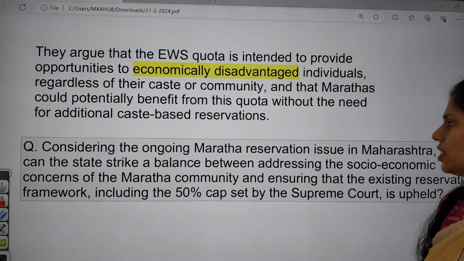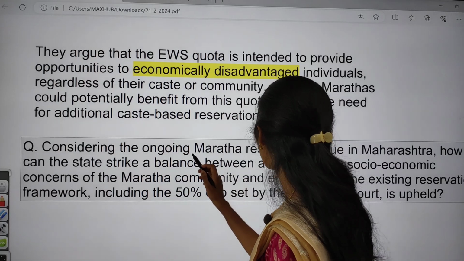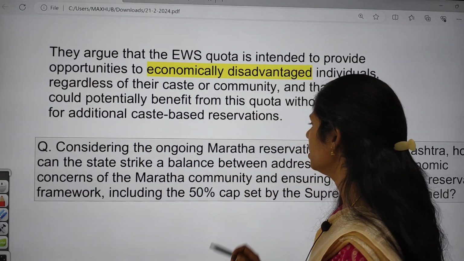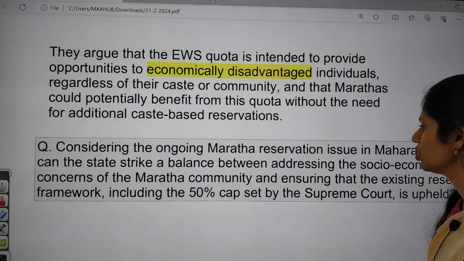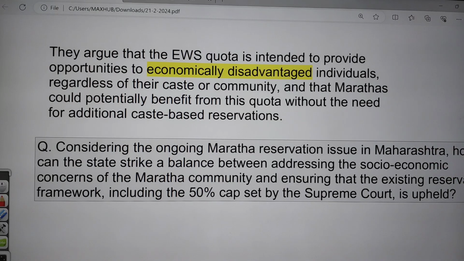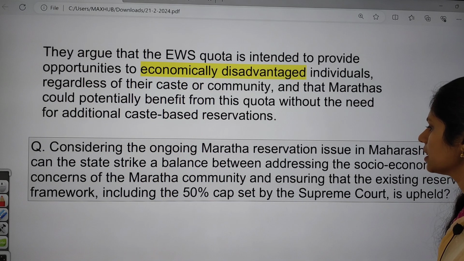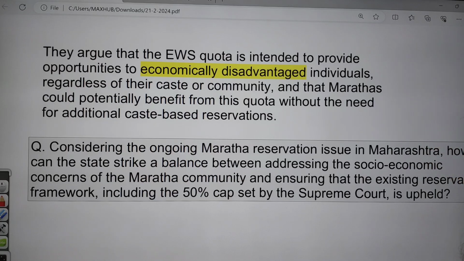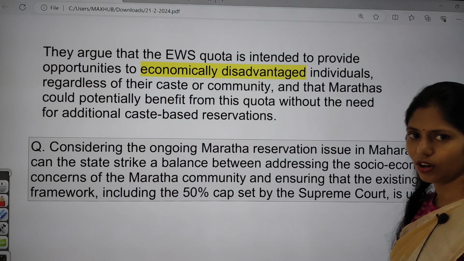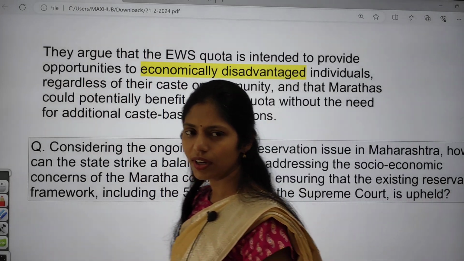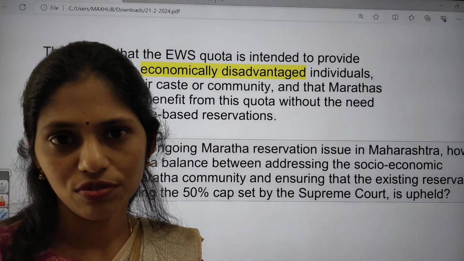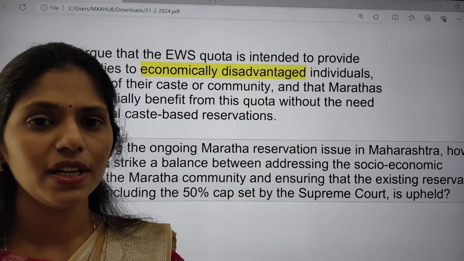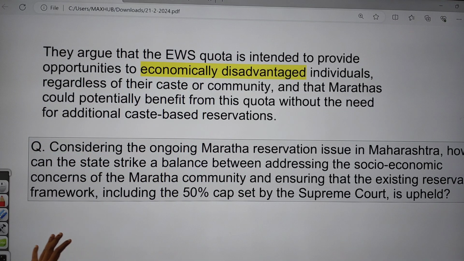Today's mains question is: considering the ongoing Maratha reservation issue in Maharashtra, how can the state strike a balance between addressing the socio-economic concerns of the Maratha community and ensuring that the existing reservation framework, including the 50% cap set by the Supreme Court, is upheld? It is a very, very important question, and you will be getting this type of question in your examination for sure. So you should be writing answers for this type of question.